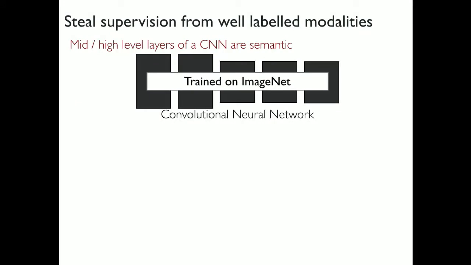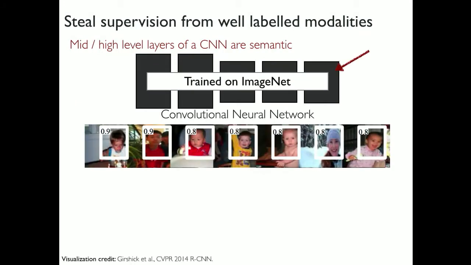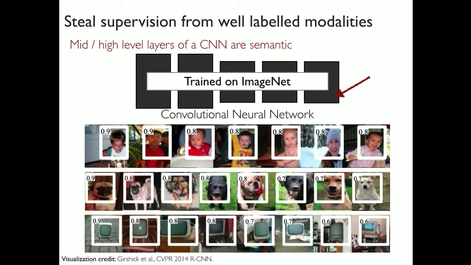And for this, what we have come up with is a technique for stealing supervision from modalities that are very well labeled to now transfer some of that supervision to modalities that are not so well labeled. And this is based on this observation that mid and high-level layers in a CNN are actually semantic. So if you have a convolutional neural network and you have trained it on a data set like ImageNet, you can start asking the question, what do the intermediate layers of this neural network like? And what it turns out is that they actually like semantic things. So it will, for example, fire on parts of faces, parts of dogs, parts of monitors, and so forth.